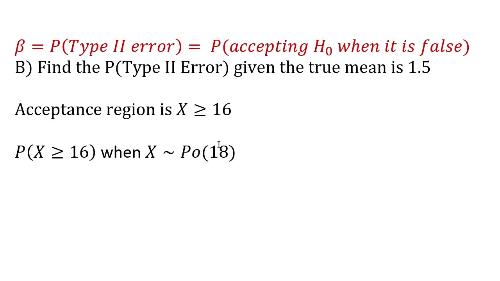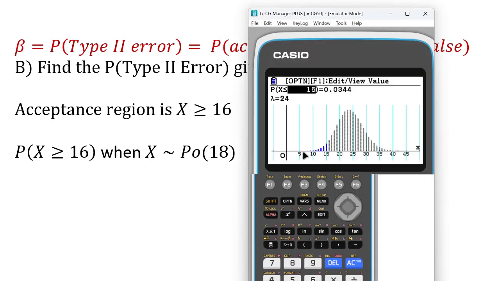In other words, the probability that x is greater than or equal to 16 when x is a Poisson of 12 times 1.5. We don't expect 18. What's the probability of being 16 or more? It's going to be fairly likely, isn't it? Let's do it on the calculator. So I have the old thing on the screen and I can visibly see the acceptance region. I want to be in there. So I want to be greater than or equal to 16.